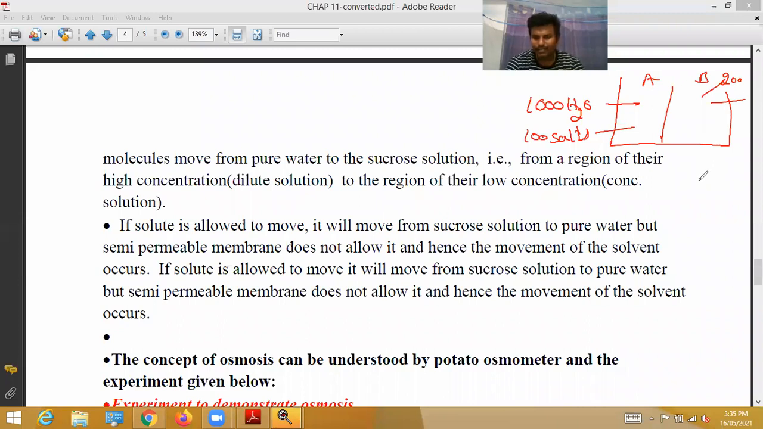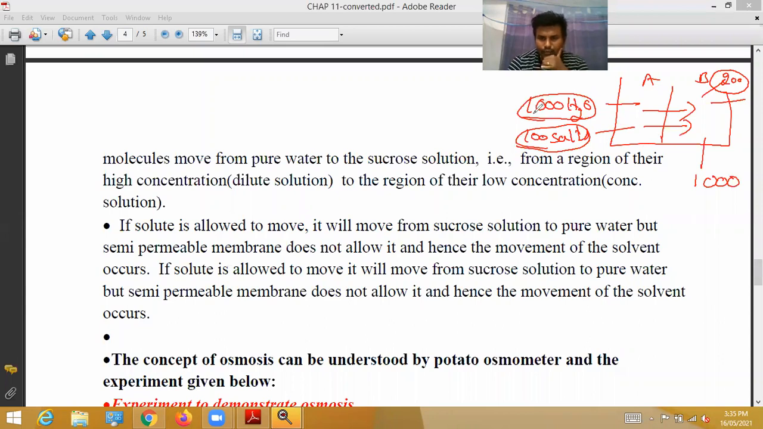Water molecules are 1000. Okay, then what happened here? Here salts are less. Here salts are more. Then what happened? Automatically, this water moves from concentration A to concentration B.